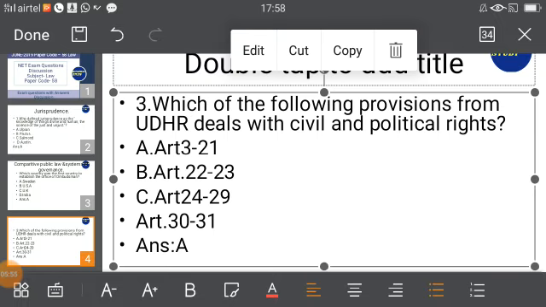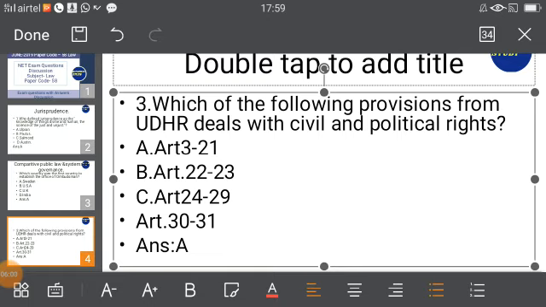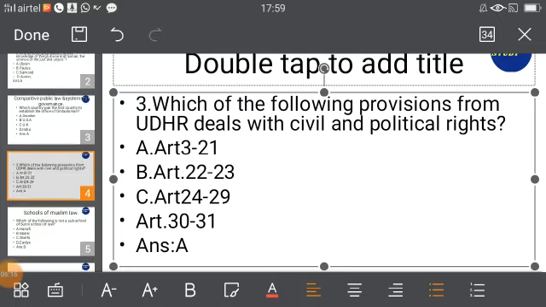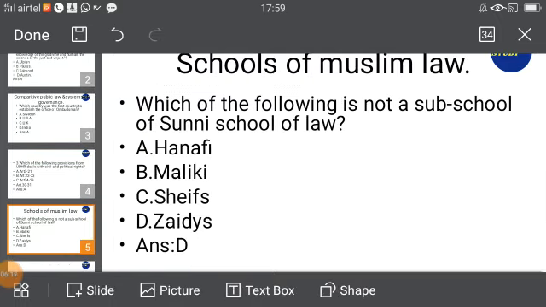In the year 1948, United Nations called all the member nations in order to look at and implement human rights. So this is a declaration that had been announced by all the member nations to support the United Nations for the purpose of protecting, implementing and ensuring that the human rights in any member country would not be violated. So Article 3 to 21 deals with the civil and political rights.